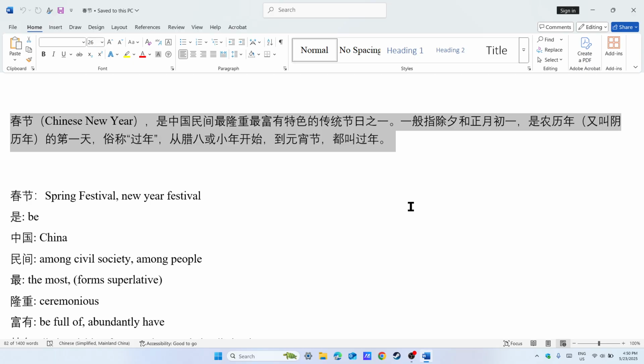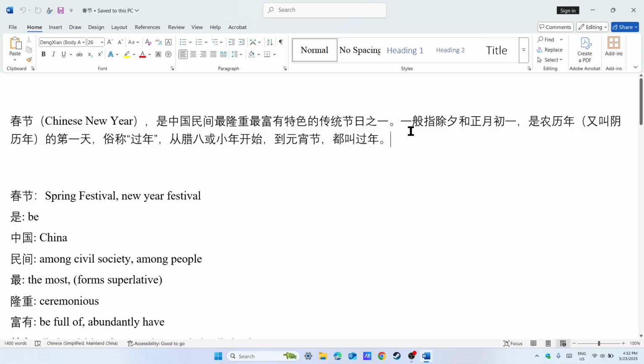And in this first paragraph there are some mistakes, and I'd like to point them out. So you can see what the mistake is. Okay, just a minute. There is a mistake, and you see here, I point out 一般指除夕和正月初一.